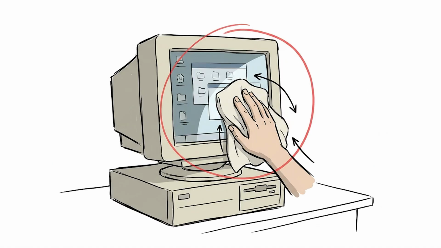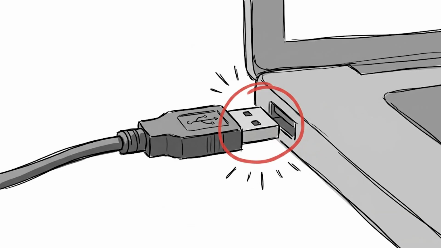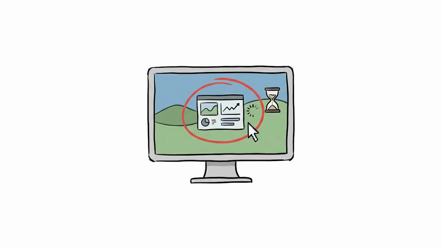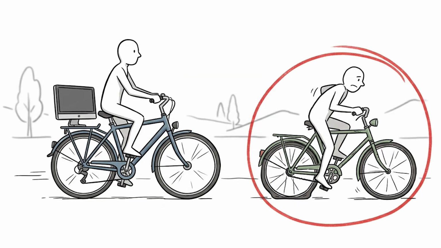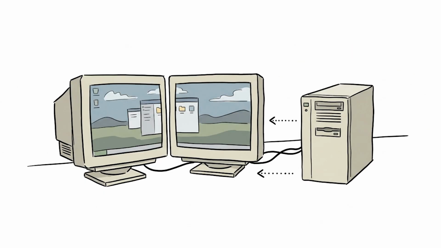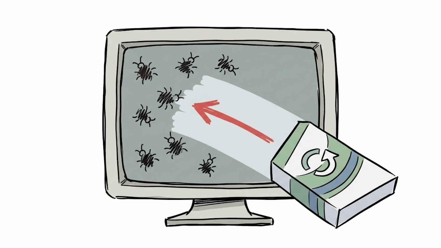Windows 98. June 1998, and Microsoft was doing what it did best in that era, iterating fast. Windows 98 was Windows 95 with the rough edges filed down and a few new ideas added. USB support now actually functioned, which was a bigger deal than it sounds. The Active Desktop let you embed live web content on your desktop. Cool in theory, noticeably slower in practice. Minimum hardware was a 486 at 66 MHz with 16 megabytes of RAM. Day-to-day, it ran like a well-maintained bicycle compared to Windows 95's version with the slightly flat tire.